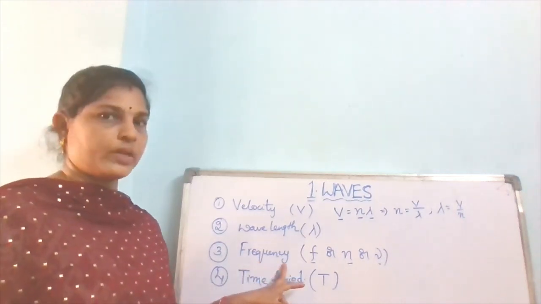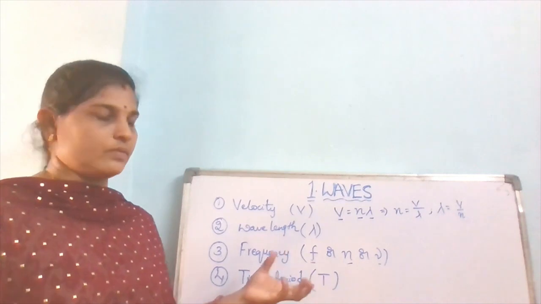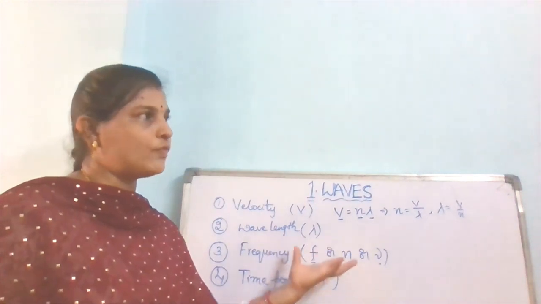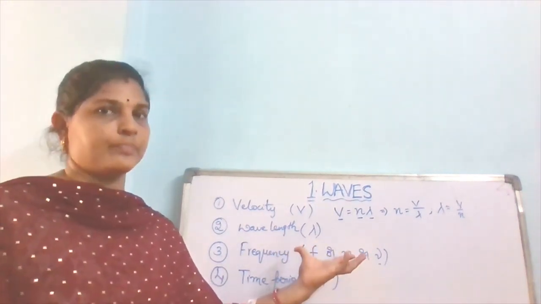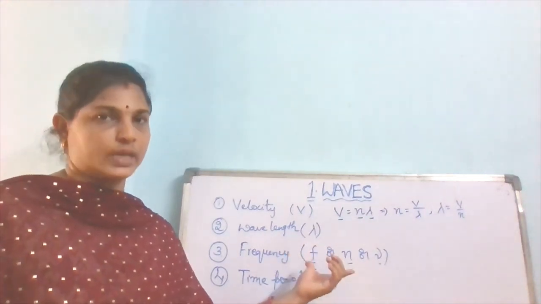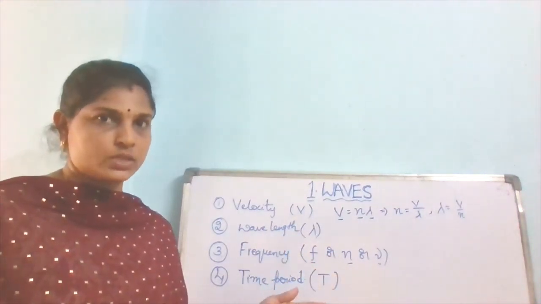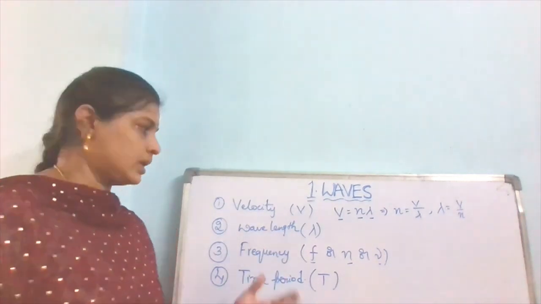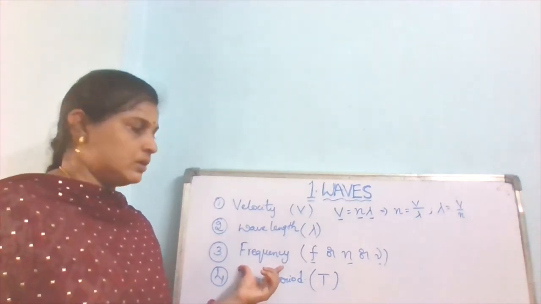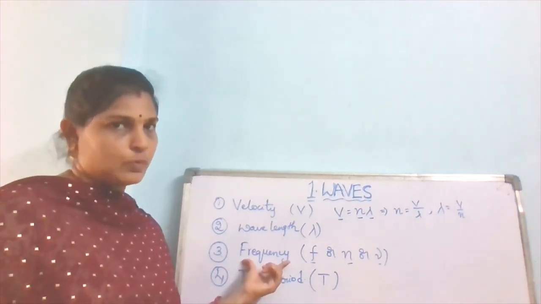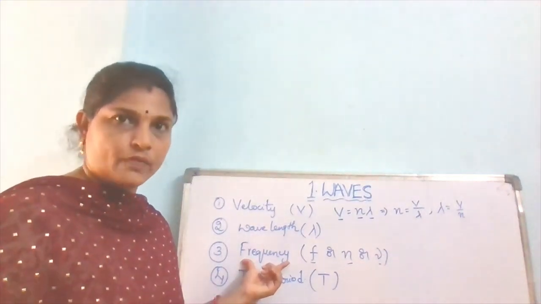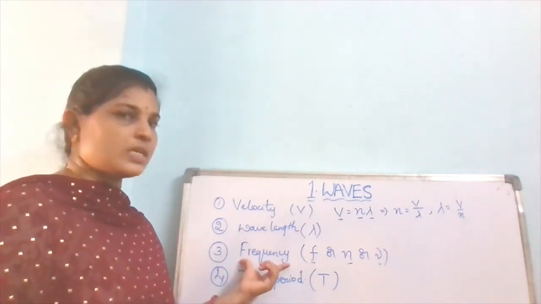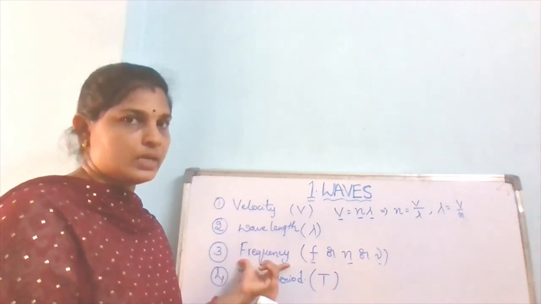Frequency means, if a wave is going, the number of waves passing through the medium per second. If a particle is making oscillations, the number of oscillations per second is the frequency. If the particle is making vibrations, for example a tuning fork, the number of vibrations per second is the frequency of the tuning fork. So frequency means, for a wave, the number of waves per second.